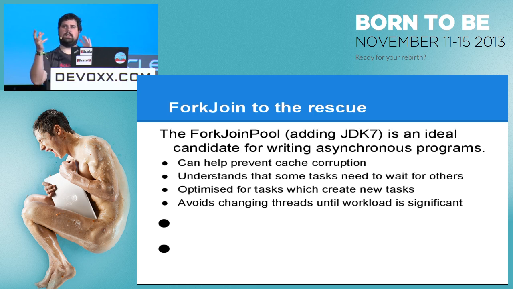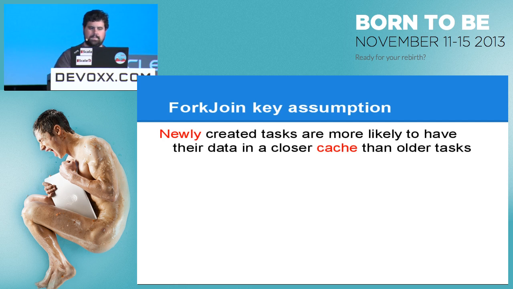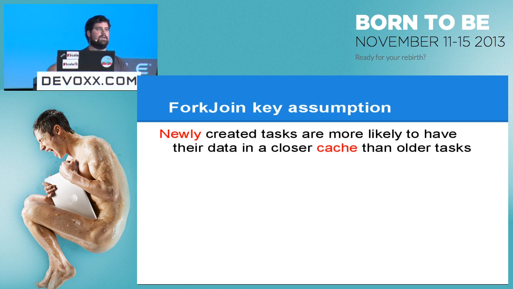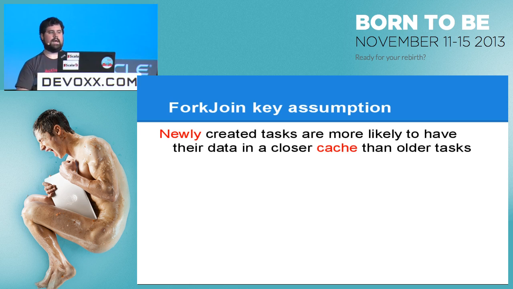We have this interesting dichotomy at play here for performance. For performance, you kind of want everything to be on the same thread to avoid cache misses. But for scalability, and when we have 8 cores, we want to fragment out the work so we're using all of them at the same time. The fork join pool helps us unify those two ideas for an optimal system. So, the key assumption in the fork join pool is that newly created tasks are more likely to have their data in a closer cache to the CPU than older tasks.